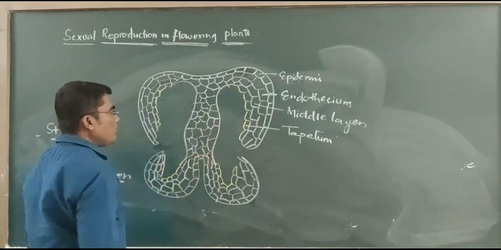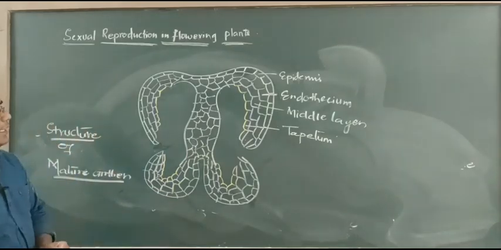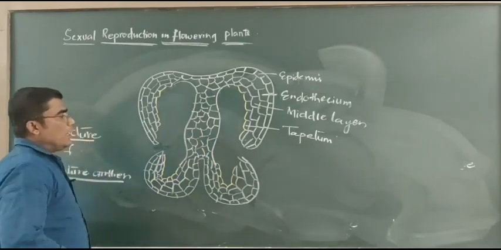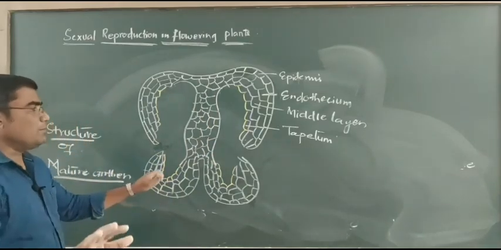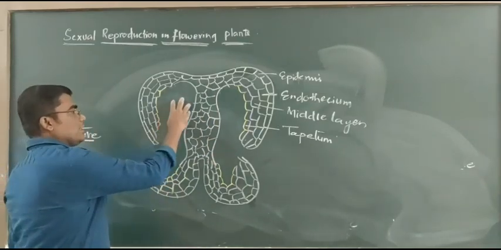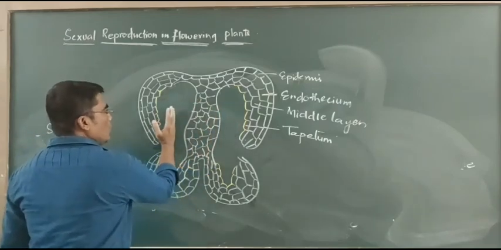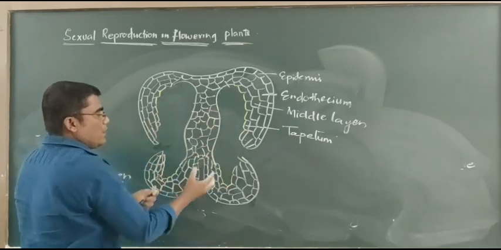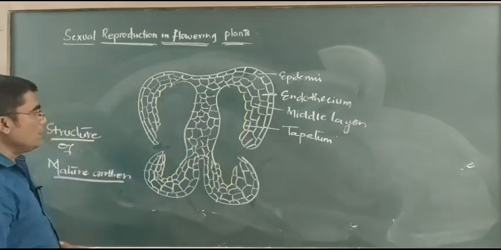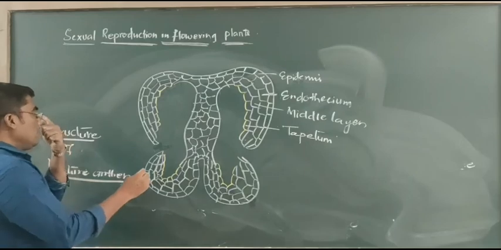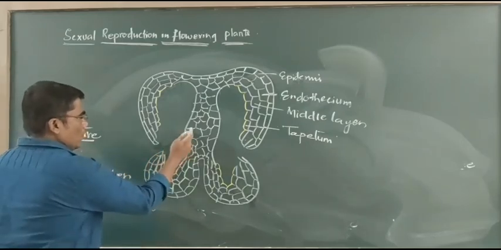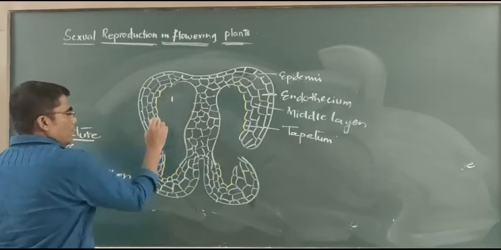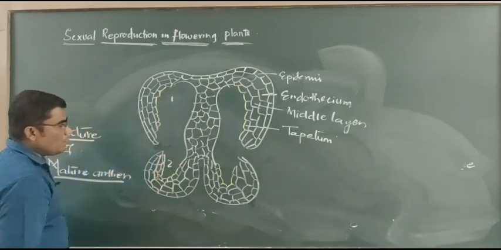Now observe this. When we discussed the young anther, we discussed that 4 pollen chambers are present and they were separate. But here we observe that the 2 pollen chambers on each side have fused, and now appear as one chamber. What happened here? The sterile tissue of the anther is present between one and another pollen chamber in the same lobe.